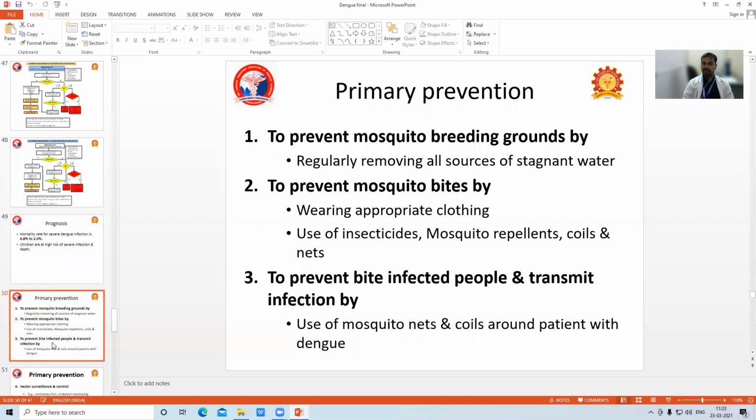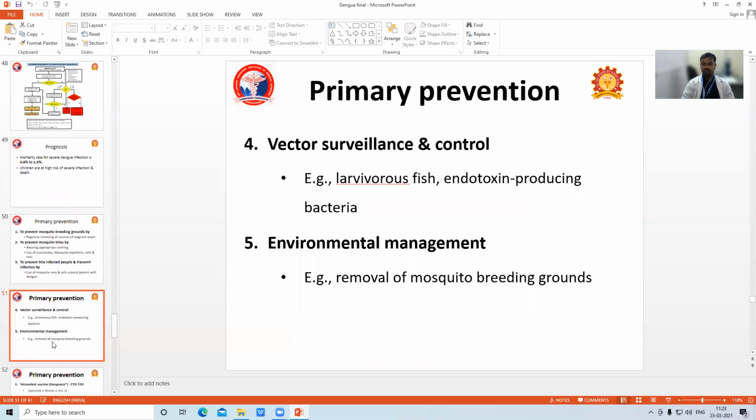To prevent bites, infected people transmit the infection, so use mosquito nets and coils around the patient with dengue fever. If any baby or child is admitted with dengue fever in our ward, we usually use nets around the patient to prevent transmission. Then fourth will be vector surveillance and control. You can use larvivorous fish and environmental management. Usually, you should remove the mosquito breeding grounds.